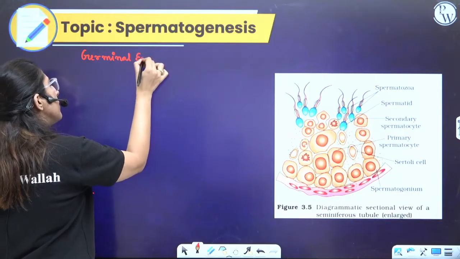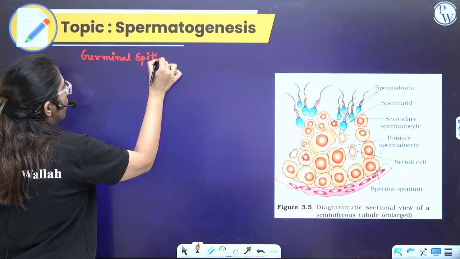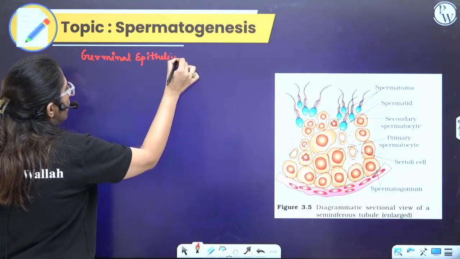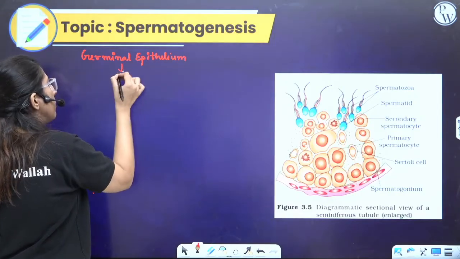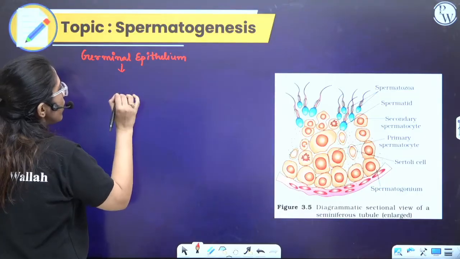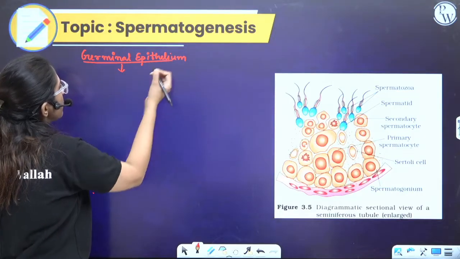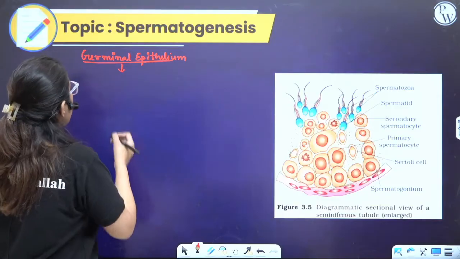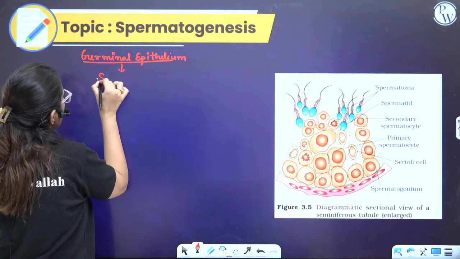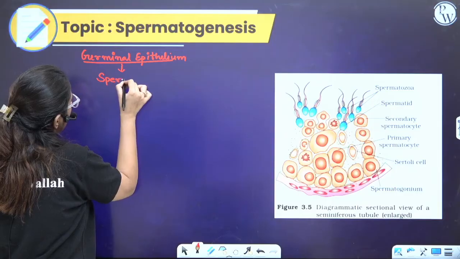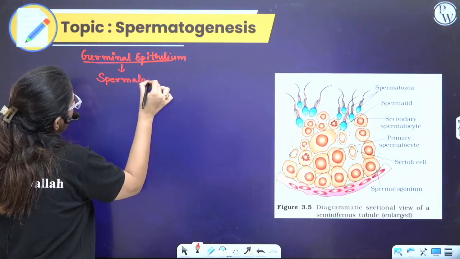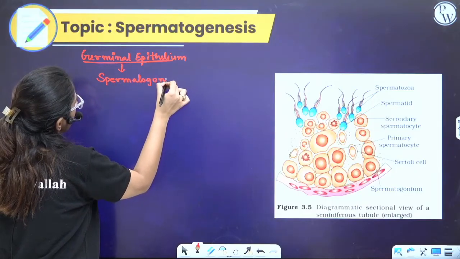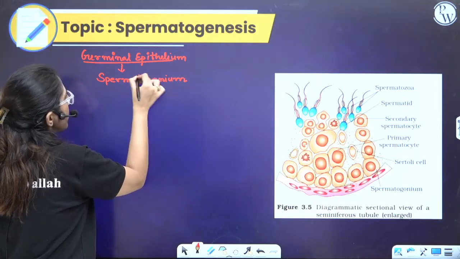There was a germinal epithelium. Out of this, some layer of the germinal epithelium was also simple cuboidal kind of cells. They grow further and form the spermatogonia. Spermatogonium. What they form is spermatogonium.